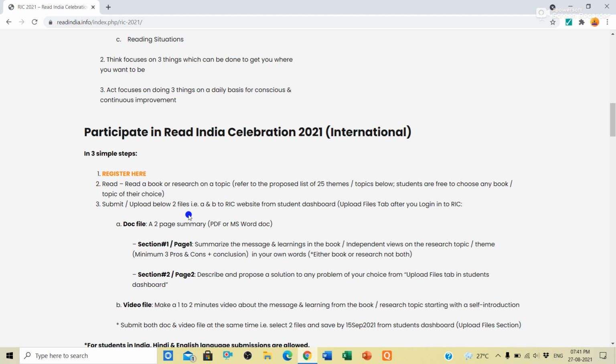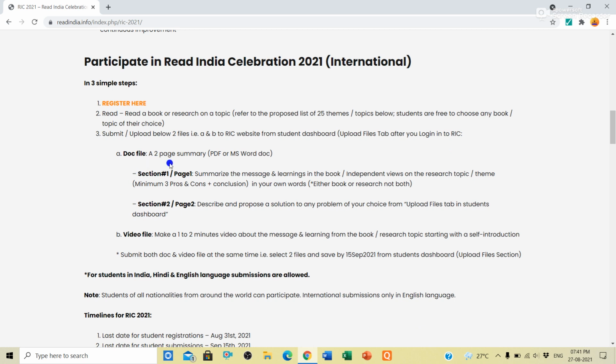So what do you have to upload? 2 files you have to upload. One is a document file, that is a 2 page summary. After reading the book, you have to write 2 pages. You have to write the summary of the book. What you have learned, you have to write.